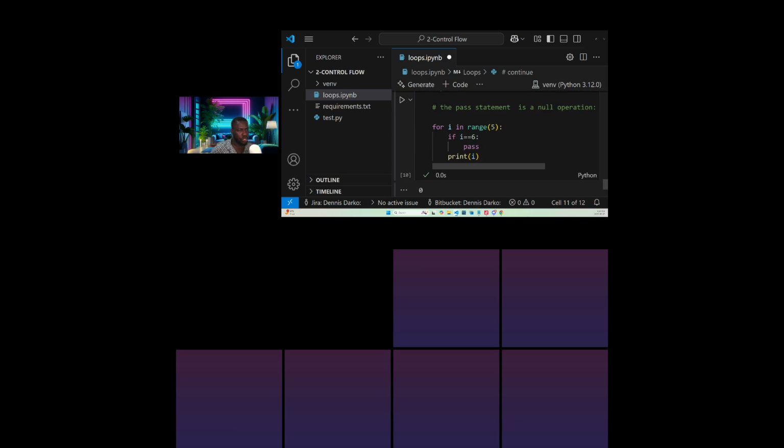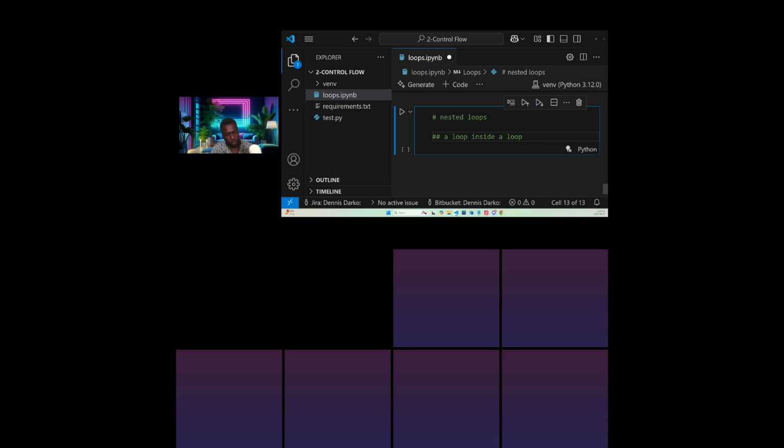Okay, all right. I understand now. Let's look at the last one, which is the nested loop. For nested loops, what we need to understand is a loop inside a loop. We know how we deal with loops. A nested loop is more like the nested conditions that we did yesterday. So a loop inside a loop.